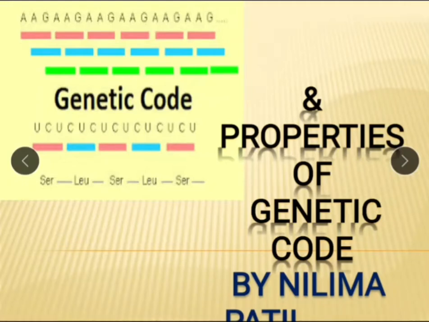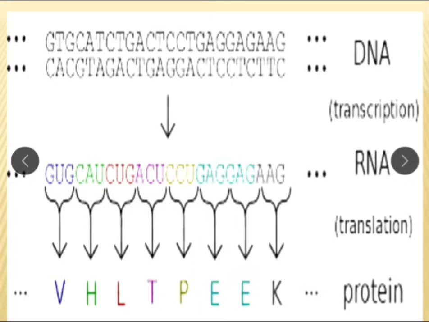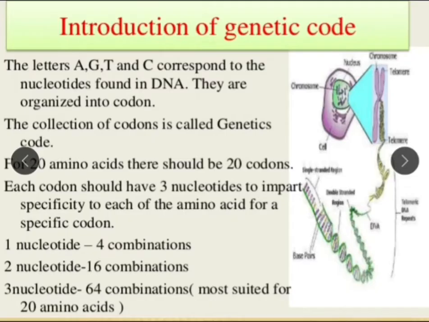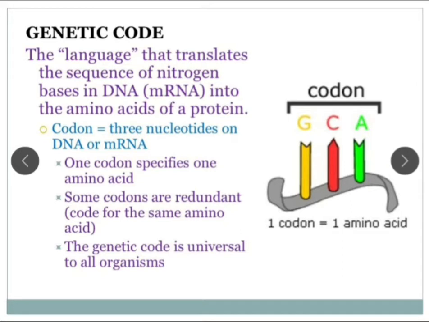Student, today's topic is genetic code and properties of genetic code. Actually, what is genetic code? It is a message which is carried by mRNA from DNA present in the nucleus up to the ribosome, that is the site of protein synthesis. That message is called the genetic code,